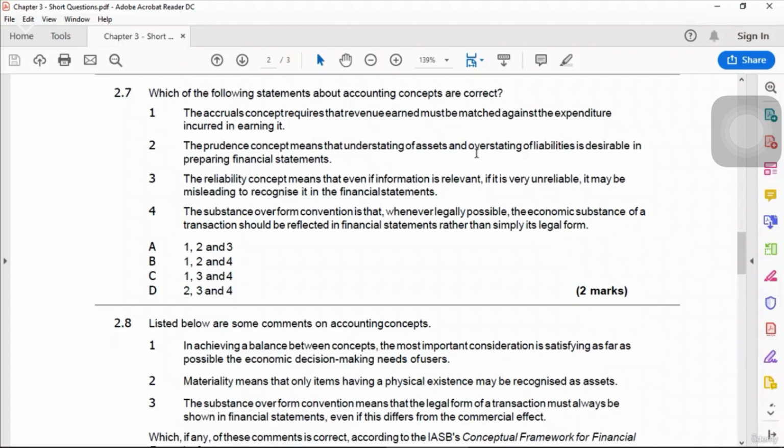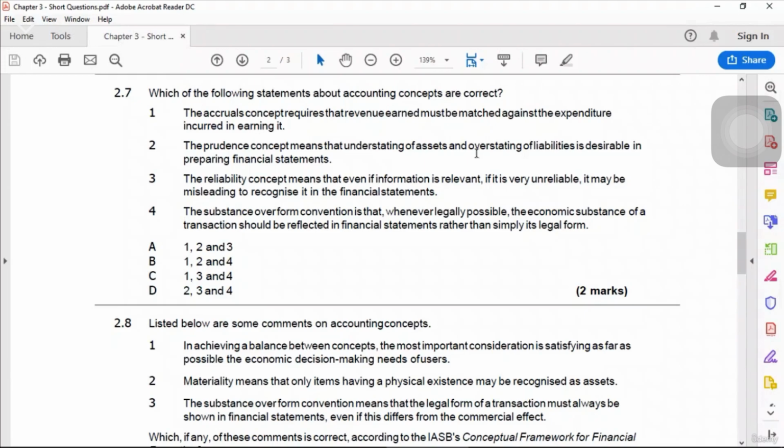So it may be misleading to recognize it. Even though it is relevant, you cannot trust it, you don't have the document. So in that case, you do not recognize it in the financial statements.